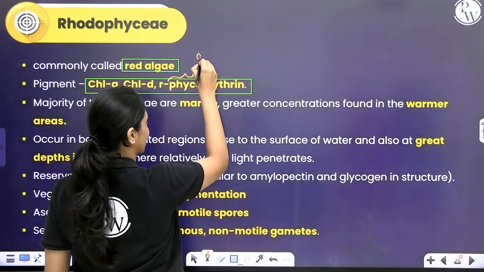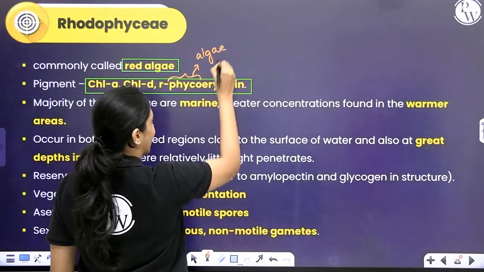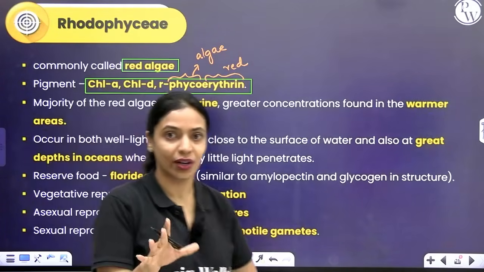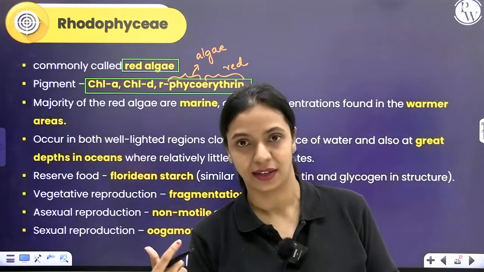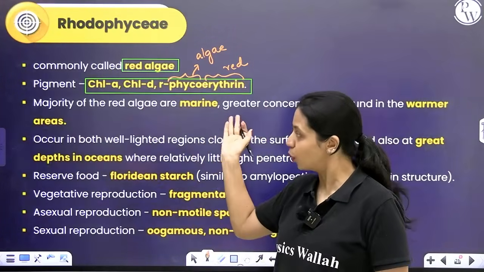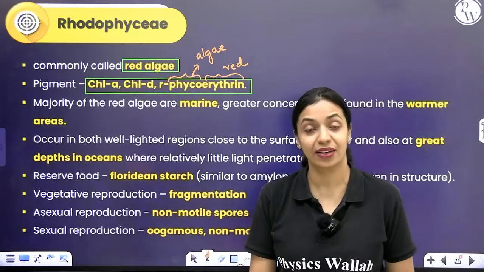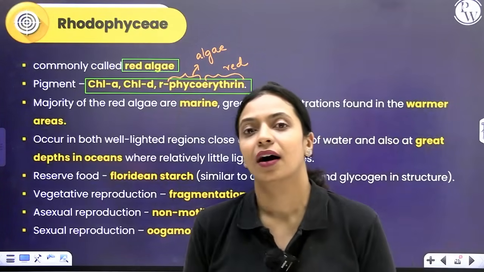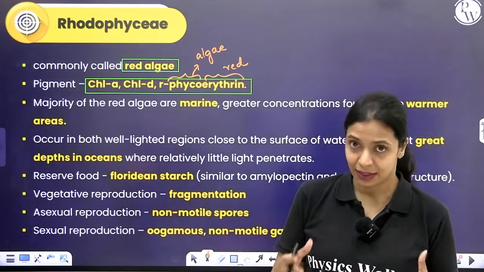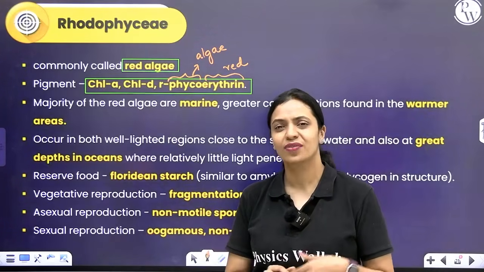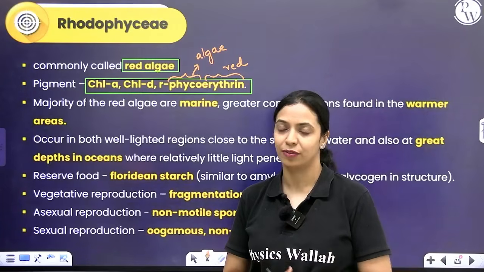Phyco relates to algae. Erythro means red. You know, red blood cells are also called erythrocytes, right? Erythro means red. So the red color pigment that you find in algae is called phycoerythrin. More specifically, it's R-phycoerythrin. Even over here, the majority of the species of red algae are marine. They are found in salt waters like oceans and seas. Very, very rarely you can find them in fresh water.